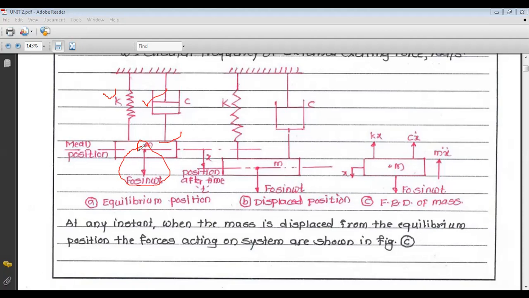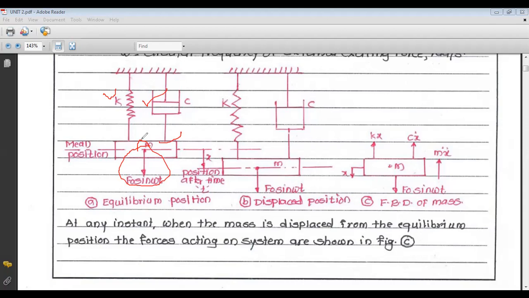In case of free vibration, we give some initial displacement by applying some external force, and after that we remove that force. But in forced vibration, we give a continuous external excitation force to the system.